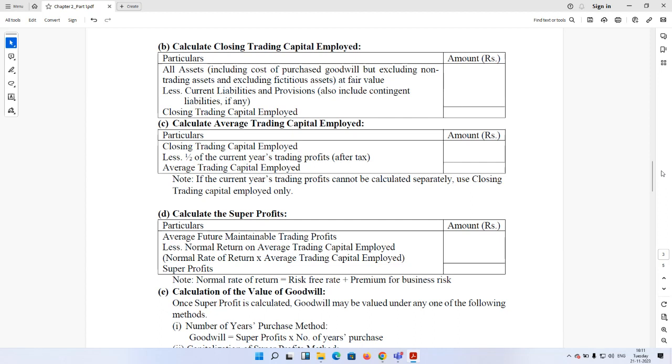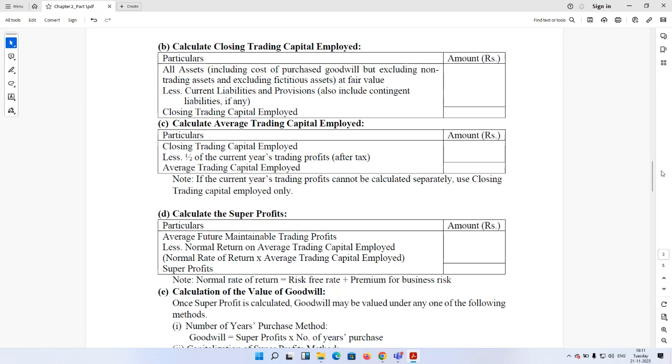So whatever goodwill is appearing in the balance sheet certainly means the purchase goodwill. Now, since we are going to calculate the goodwill now, this purchase goodwill and self-generated goodwill will merge together. So we won't consider this purchase goodwill to be an asset already. Rather, we will consider the final goodwill to have the impact of both own goodwill plus purchase goodwill.